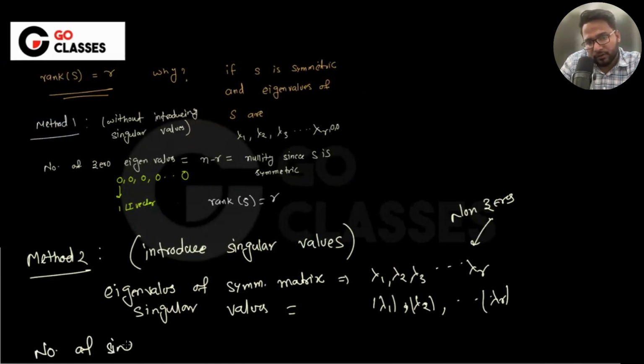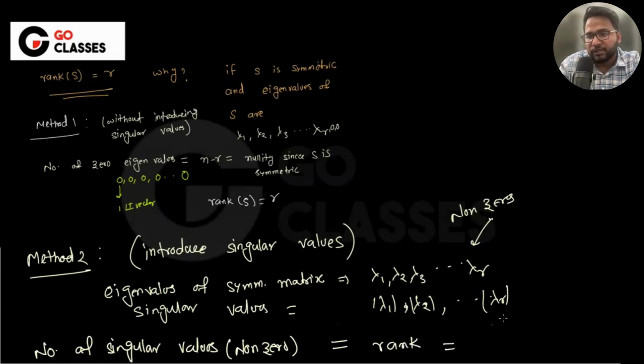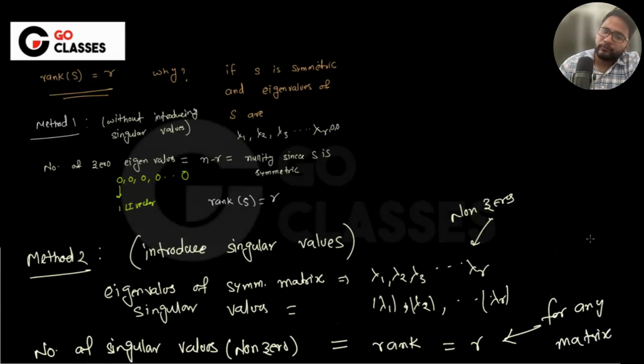Specifically, some people write it as non-zero, but actually zeros we don't count. Number of singular values is exactly equal to the rank, which is r, right? And that is true for any matrix. So that's how you can also prove it.